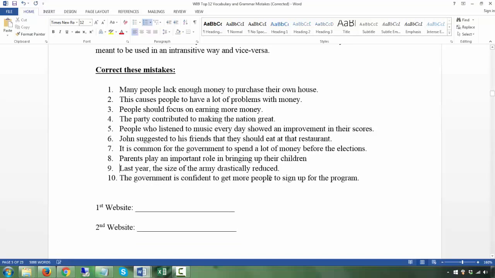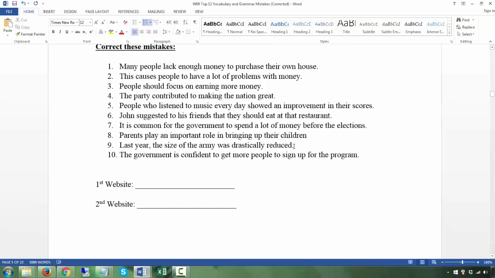Last year, the size of the army was drastically reduced. So it's in the passive now, therefore you can use it. You have to go back to the passive and understand what the passive is. Go to number 11, read the 11th mistake. Here this is not being used as intransitive. This is being used as transitive, but in passive form.